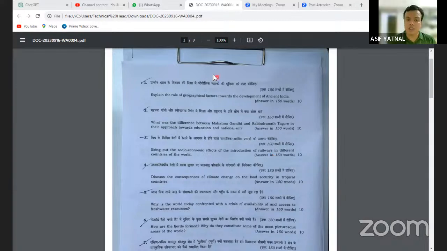You need to focus on this particular trigger word in this question. The question is socio-economic effects. So there are certain social effects of introduction of railways in India. Let me tell you what the positive effects were. There is a statement about Dalhousie, which Lord Macaulay made: the introduction of railways has done what could not be done by the sword of Tipu Sultan and by Emperor Akbar. What Tipu Sultan could not do, the railways did.